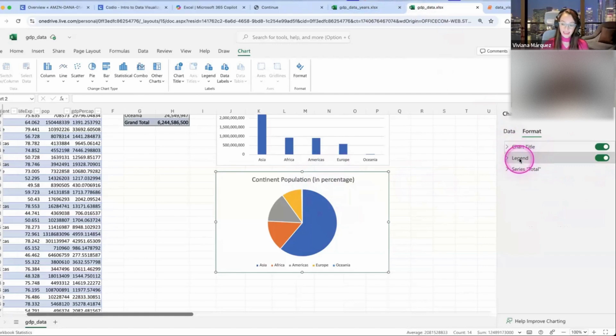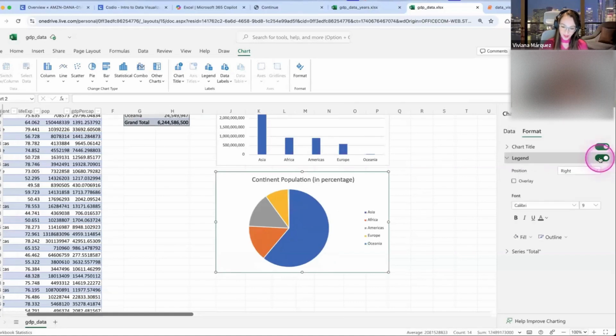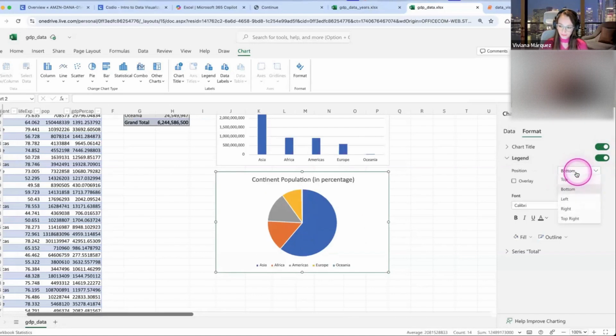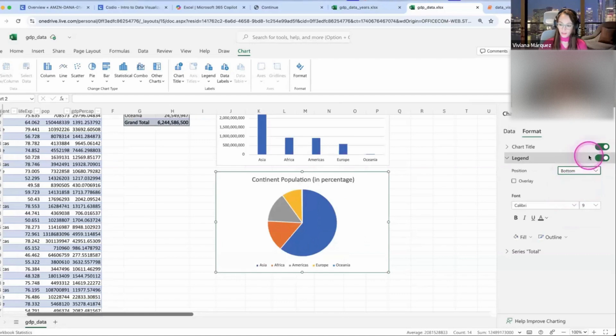In this case, notice that we need the legend. I'm going to briefly turn the legend off so you see what happens. If I turn off the legend, I don't know what these slices mean. So you should keep the legend on. Then you can choose where you want to have it, on the right, at the bottom, at the left, wherever you think makes more sense. For me, I like it at the bottom, so I'm just going to keep it at the bottom, but you can do whatever you want.